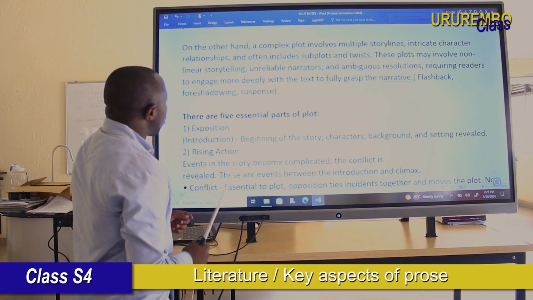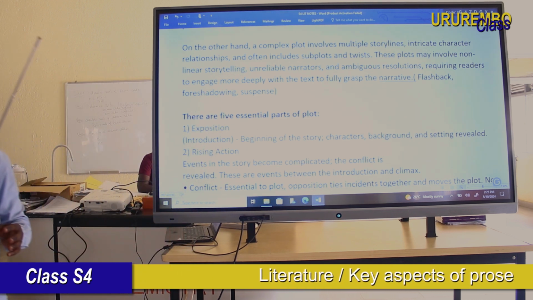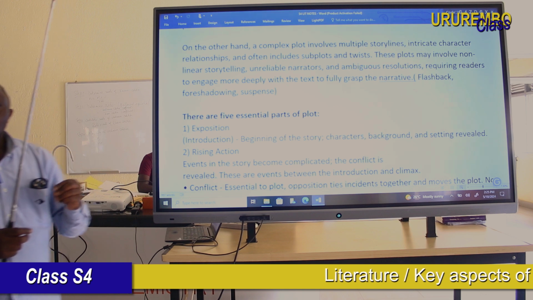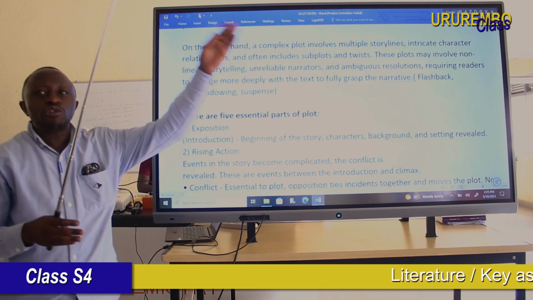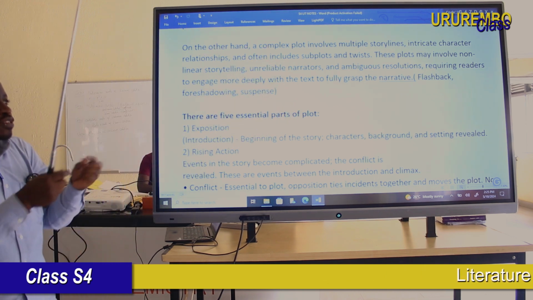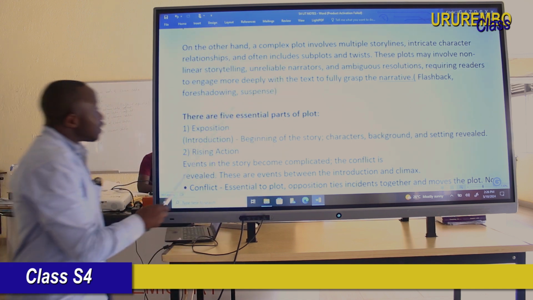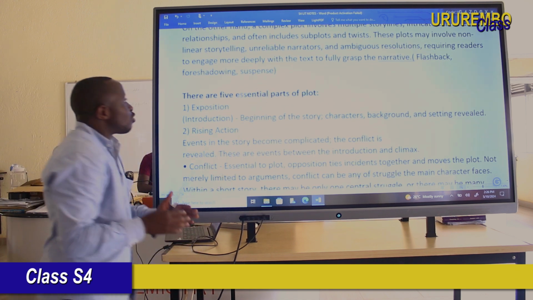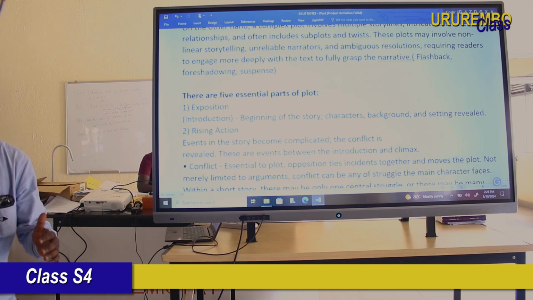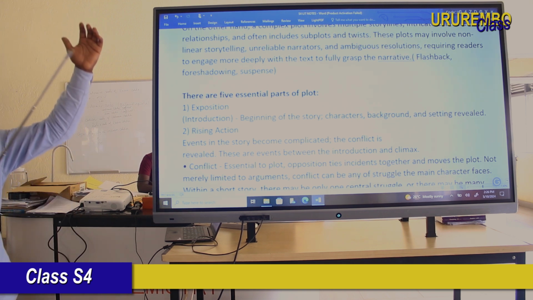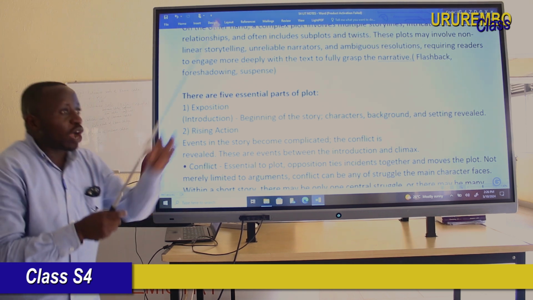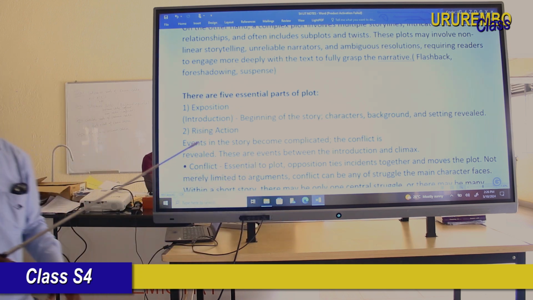And then foreshadowing is when the narrator shows a prediction of the future, a sign of what will happen. And suspense, dear student, is when the narrator ends the story in suspense, whereby there is no clear ending.